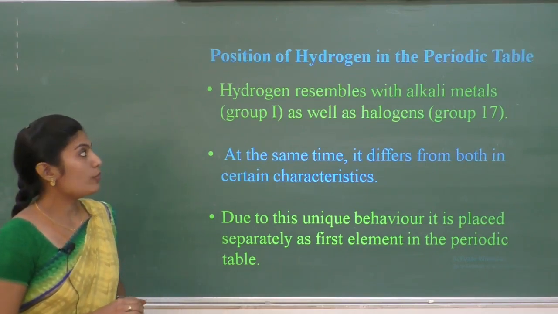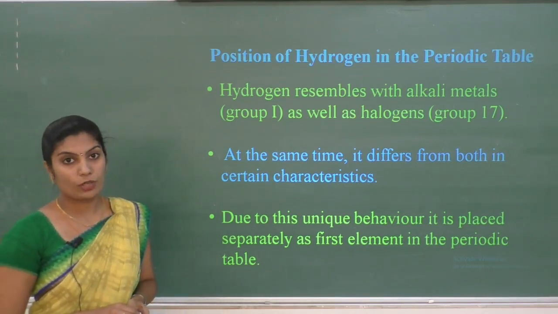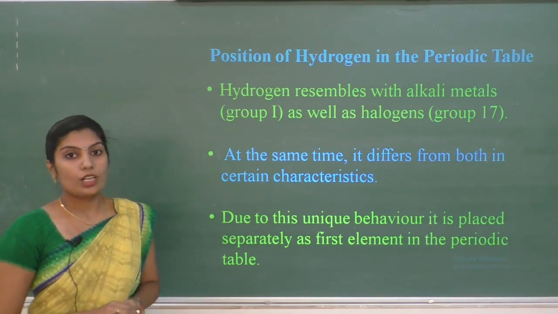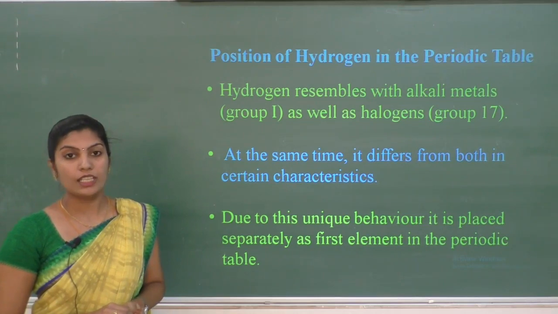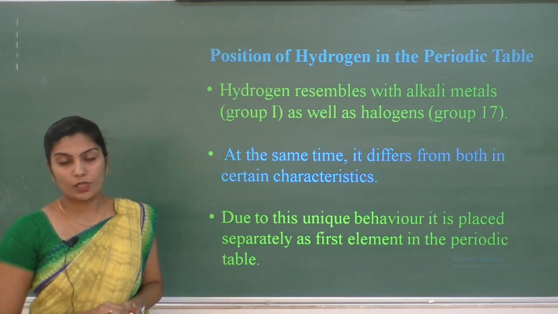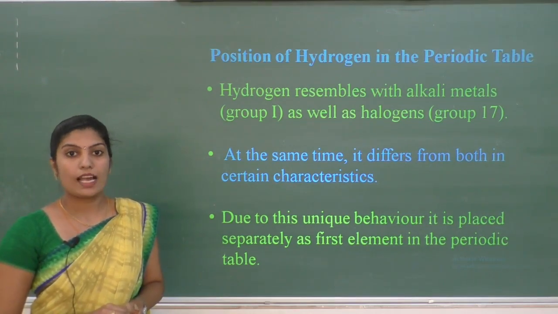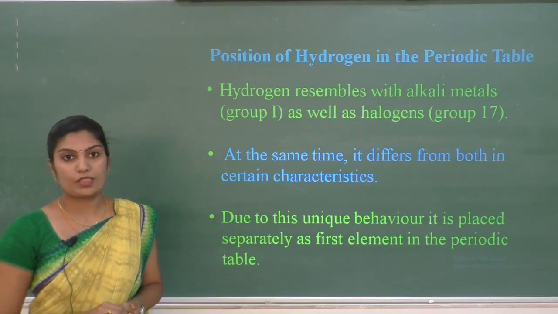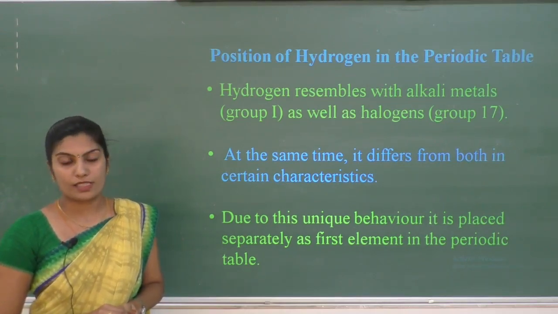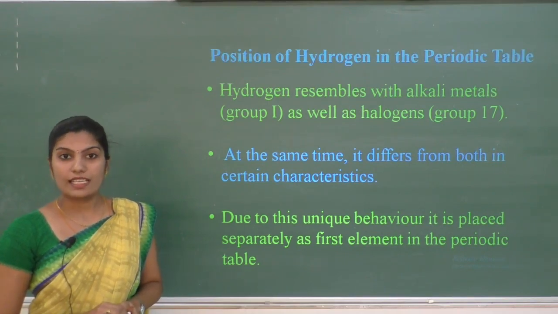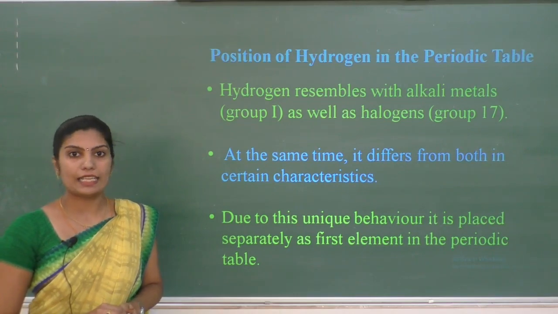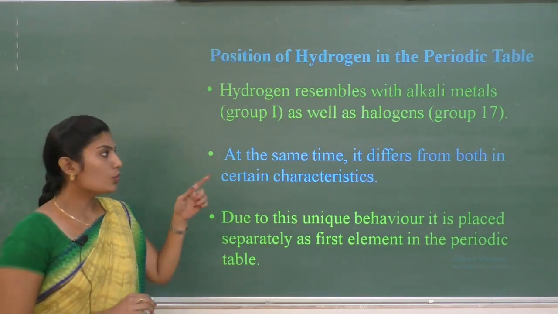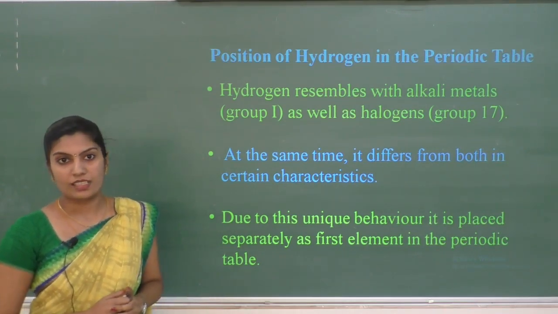Next, coming to the position of hydrogen in the periodic table, you all know that there are 18 groups in the periodic table. Group 1 elements are called alkali metals and group 17 elements are called halogens. Hydrogen has some properties similar to group 1 alkali metals as well as some properties similar to group 17 halogens.